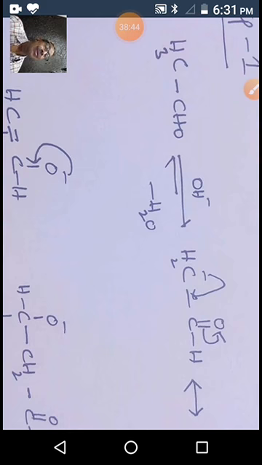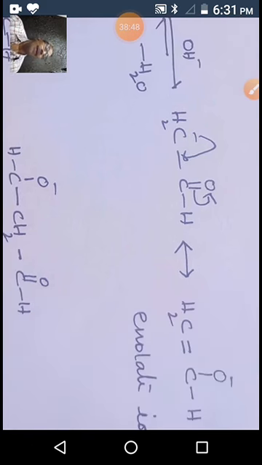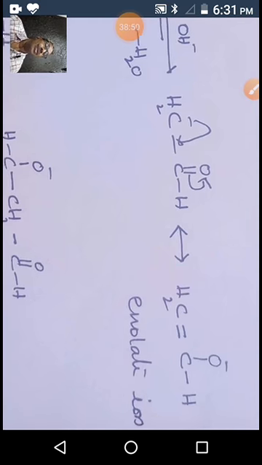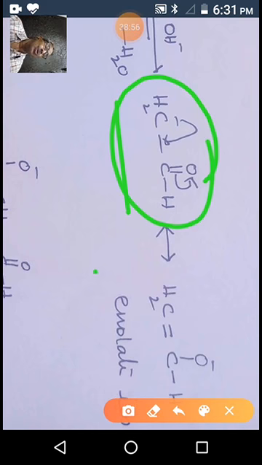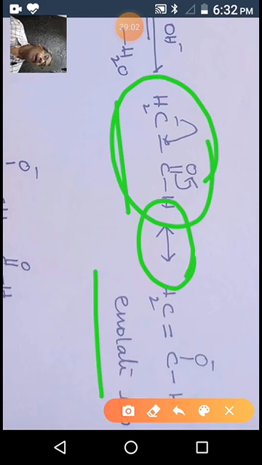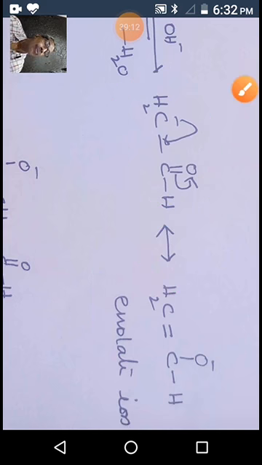So this alpha hydrogen is lost as a proton to base, forming a carbanion. This is a carbanion. This carbanion is stabilized by resonance in formation of enolate ion. So it is a resonance stabilized carbanion. In the first step, the carbanion is generated and stabilized by resonance. That means a stable carbanion is formed.